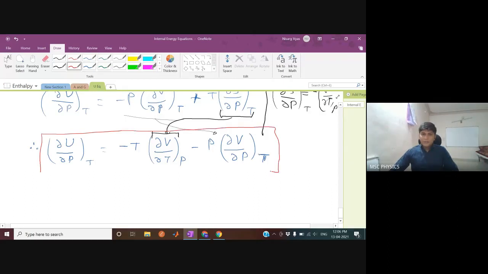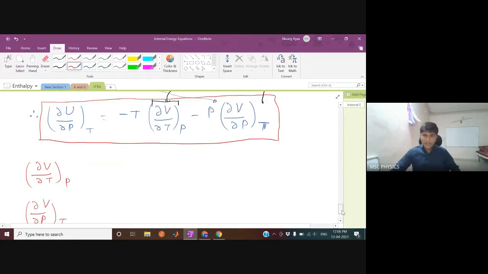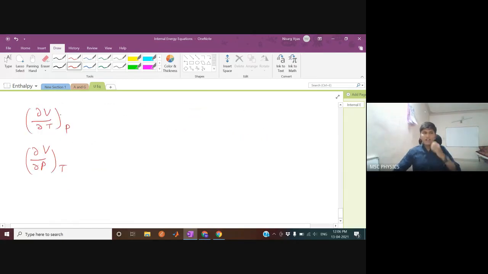This is definitely useful for engineering students. Why is it useful for engineering students? You can see here two terms. One is del V by del T at constant pressure, and one is del V by del P at constant temperature. What are those things? It means how will volume change if you change the temperature? It is related if you just multiply it by 1 by V.